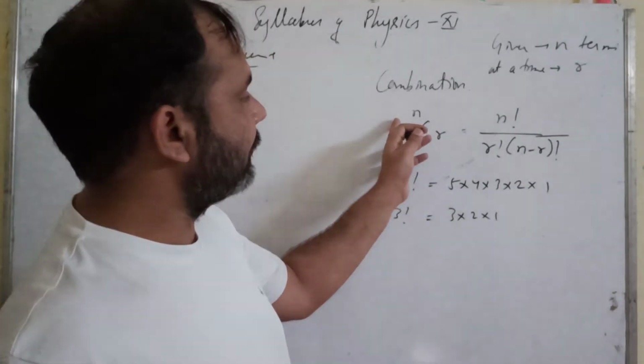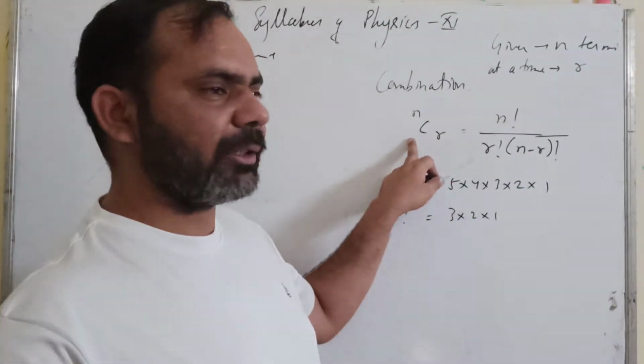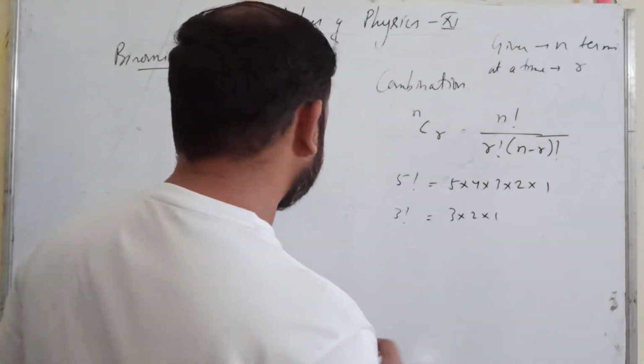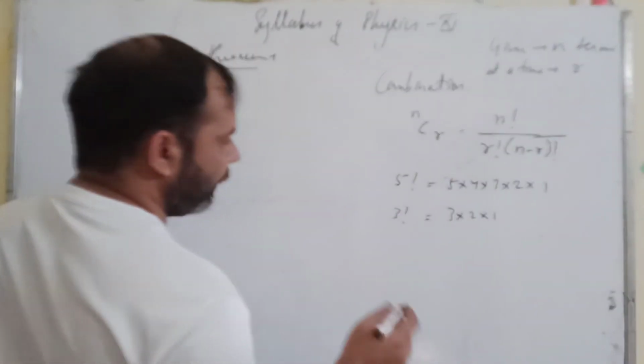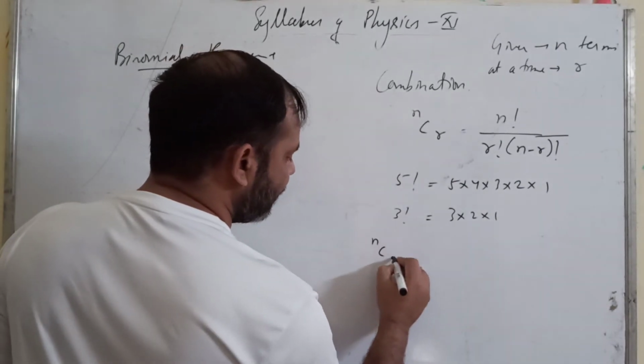So this is the general formula for finding the number of combinations. Okay. Now here you can write a few simple formulas, like suppose nC0.